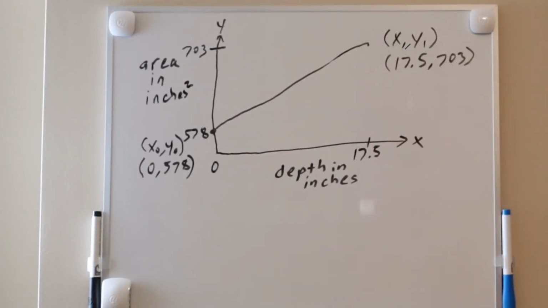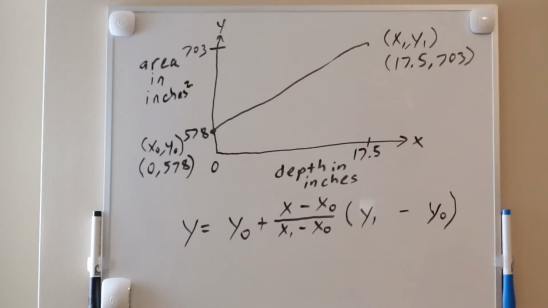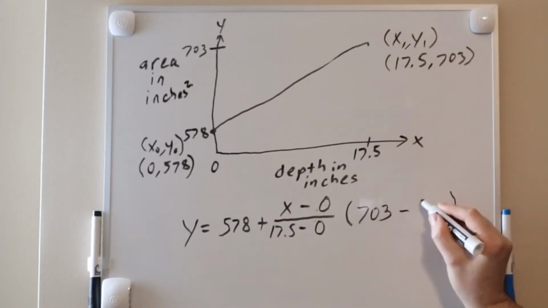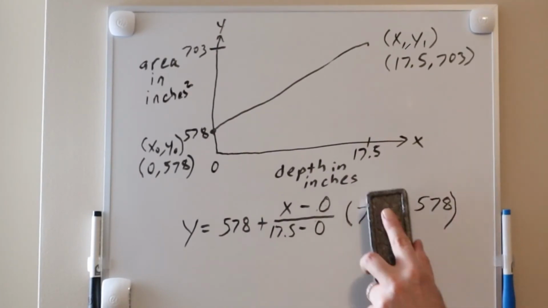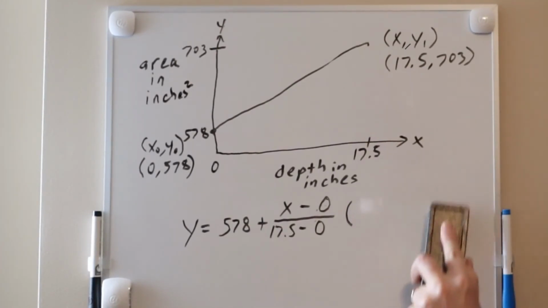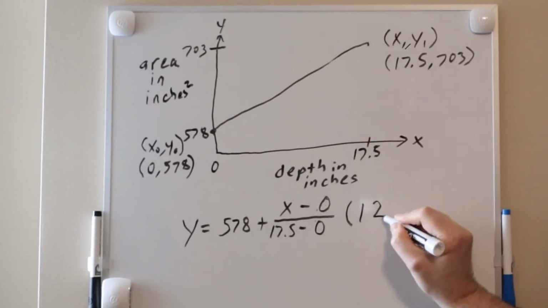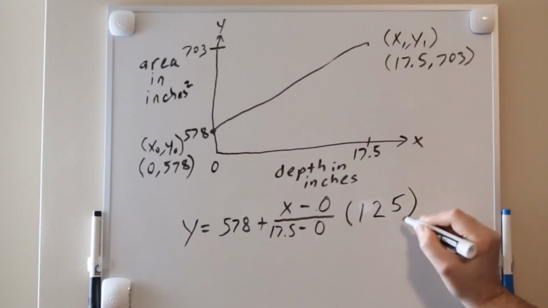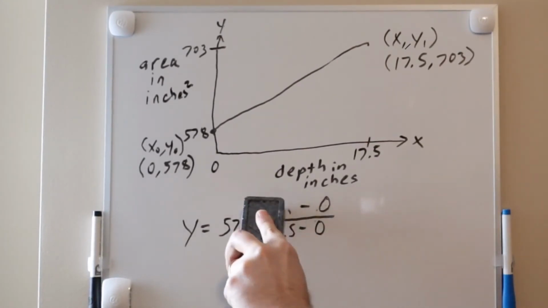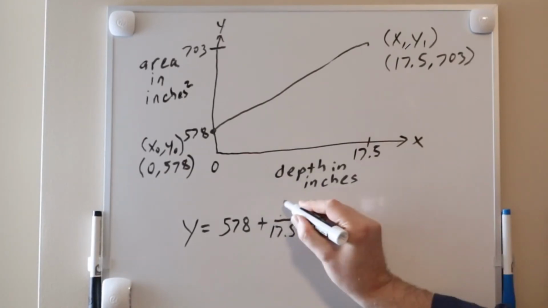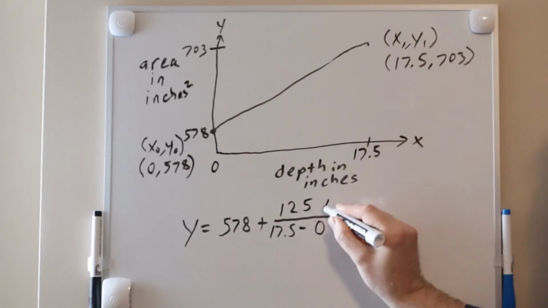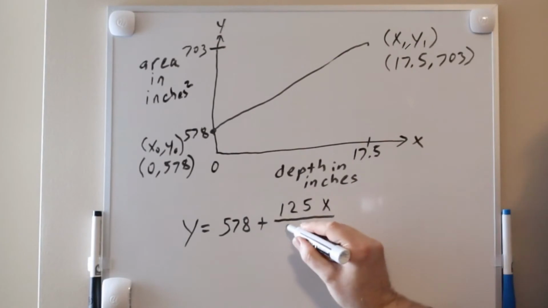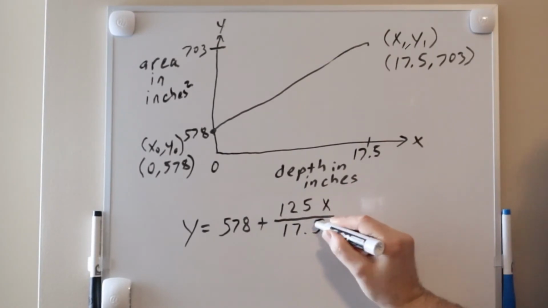So, let's start with the formula that we came up with. And let's fill in the known data points. And let's simplify this. 703 minus 578 is 125. And we're left with y equals 578 plus 125x divided by 17.5.